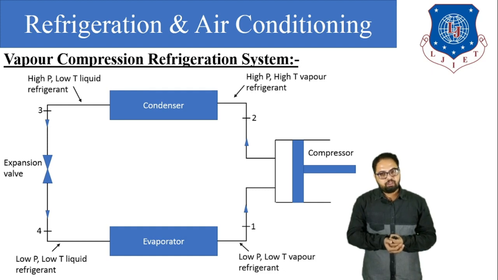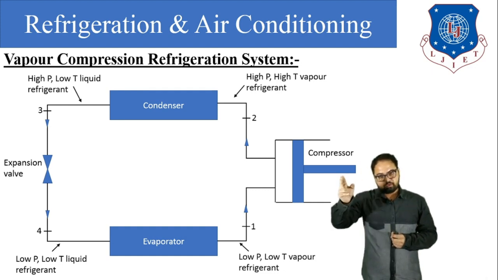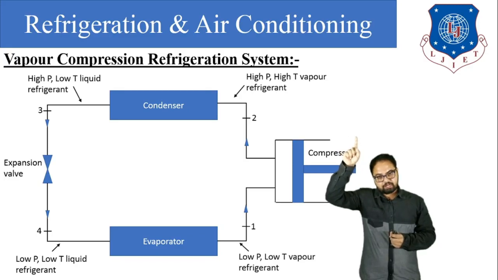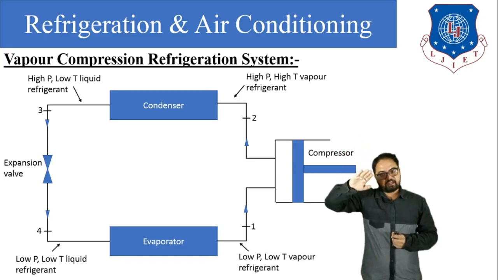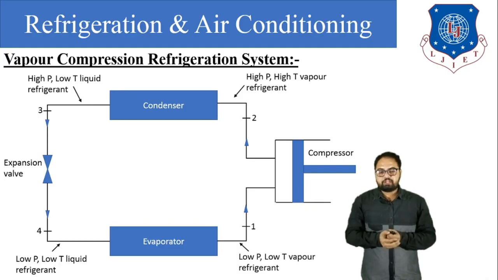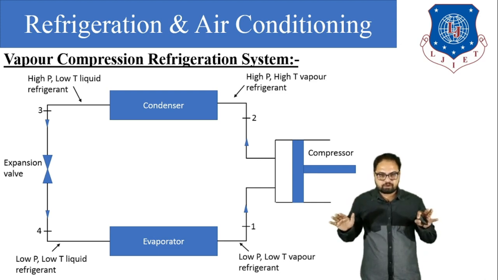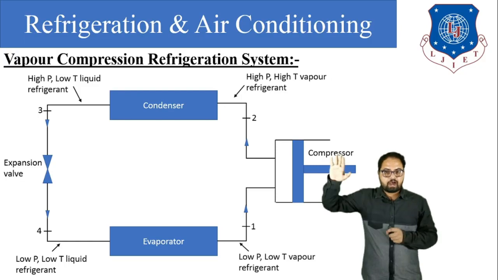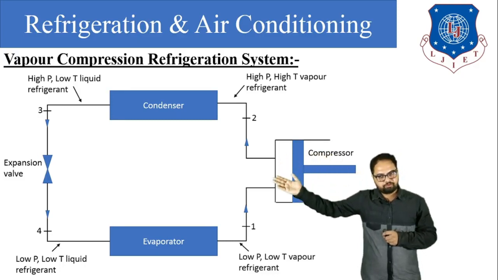That means the compressor compresses the low pressure, low temperature vapor refrigerant into high pressure and high temperature vapor refrigerant. During process 2 to 3, you can see that the high pressure and high temperature vapor refrigerant enters the condenser. We know the function of the condenser: it condenses the refrigerant at constant pressure. That means there is no change in the pressure of the refrigerant. The high pressure remains high, but the temperature will reduce and the vapor is converted into liquid.